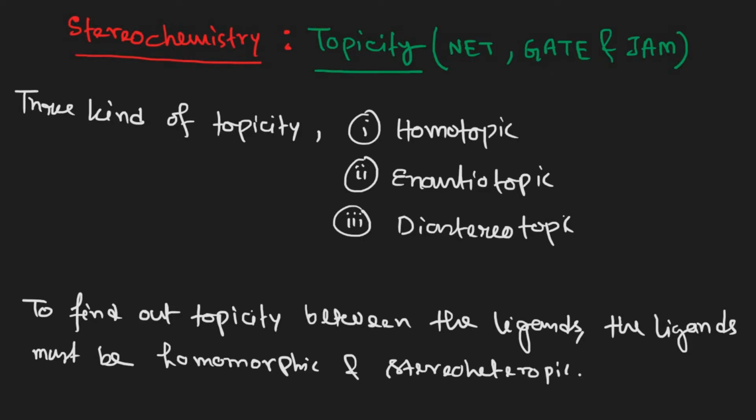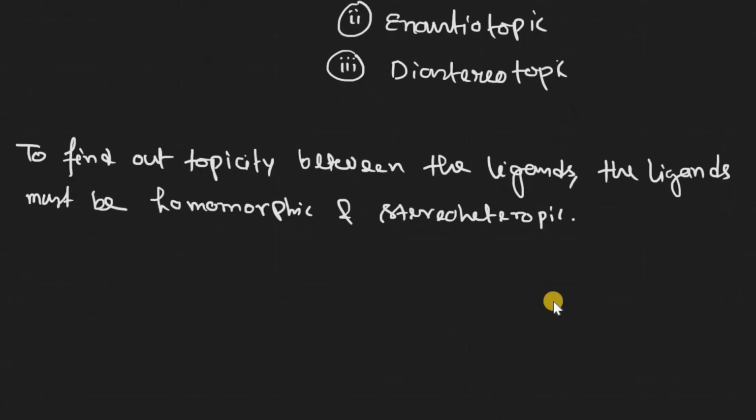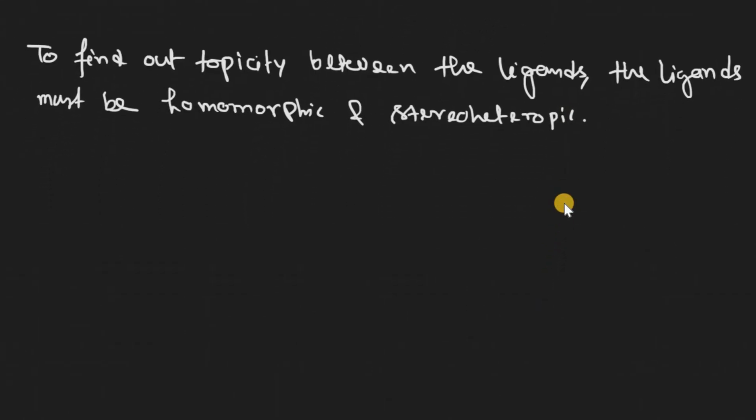That means we first have to decide whether the ligands are homomorphic and stereoheterotopic, or constitutionally heterotopic. Before finding out the topicity between two specific ligands, we have to determine that the ligands follow homomorphicity and stereoheterotopicity. I will explain what these two terms mean.